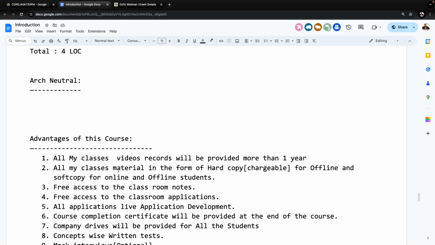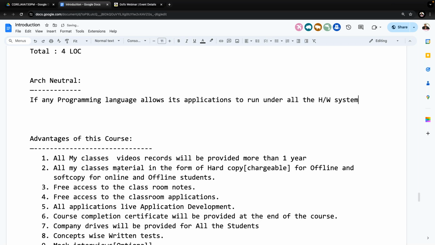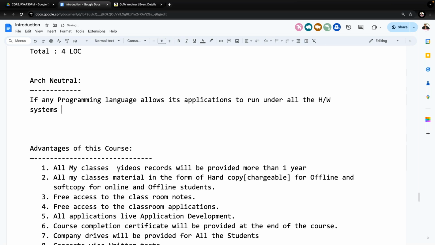Now I'm giving the definition. Now try to understand it clearly. If any programming language allows its applications to run under all the hardware systems, like I'm telling you clearly, under mobile hardware systems, parking meters, signaling systems, maybe n number of cases.